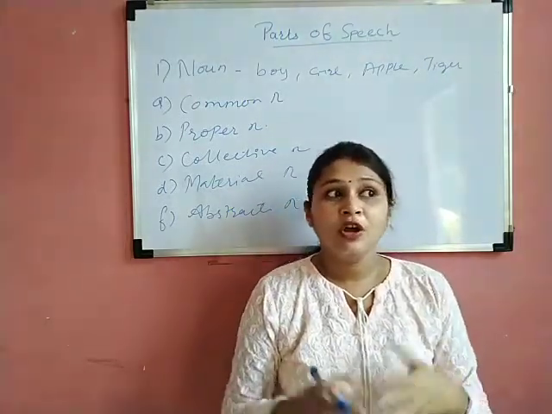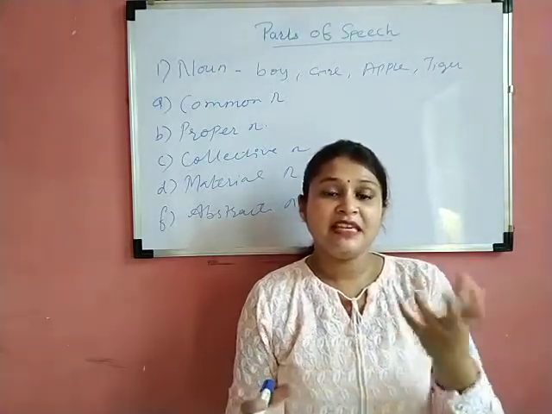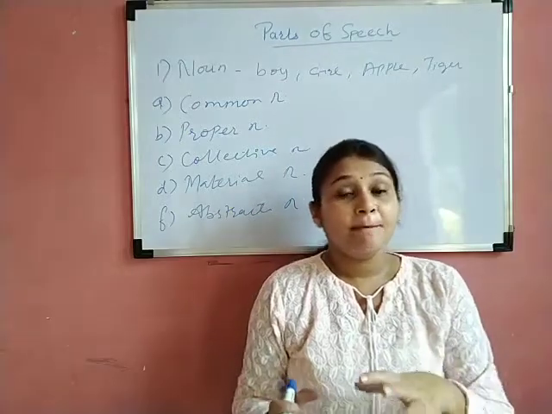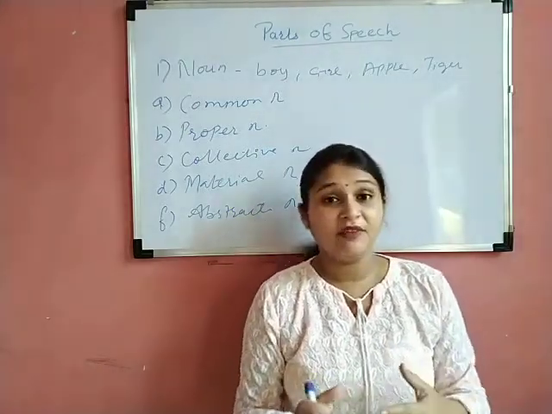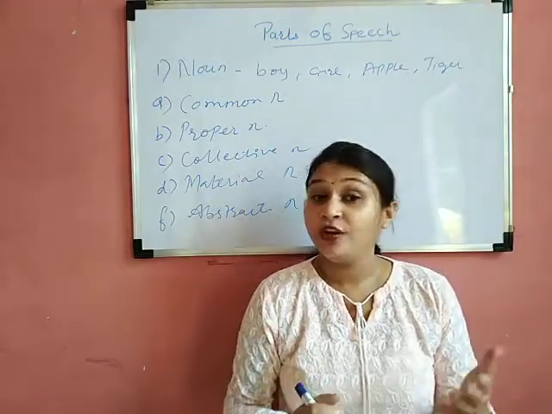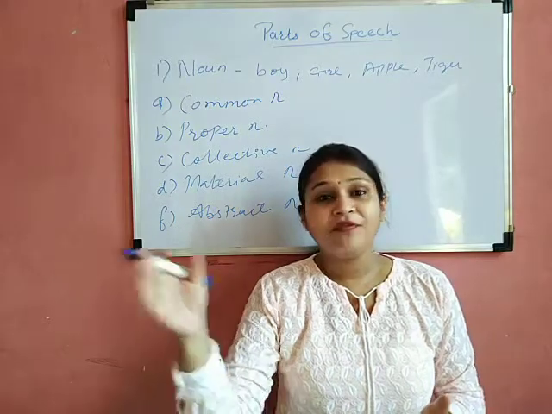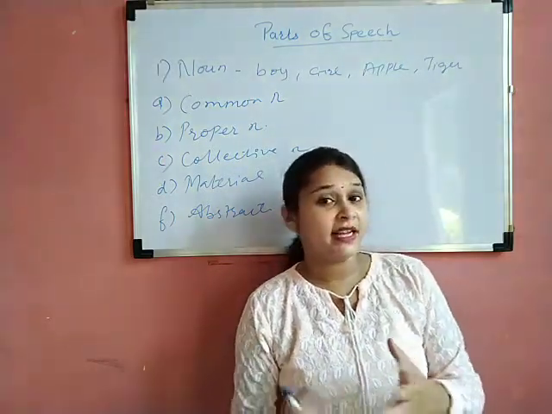For example, all boys are there. Each boy has his own name, but the category of that particular boy is boy. Whenever we want to call some boys, we call, hey boys, come here. We don't know the name of each and every boy. So at that time what are we calling? We are calling boy. Exactly like girls.